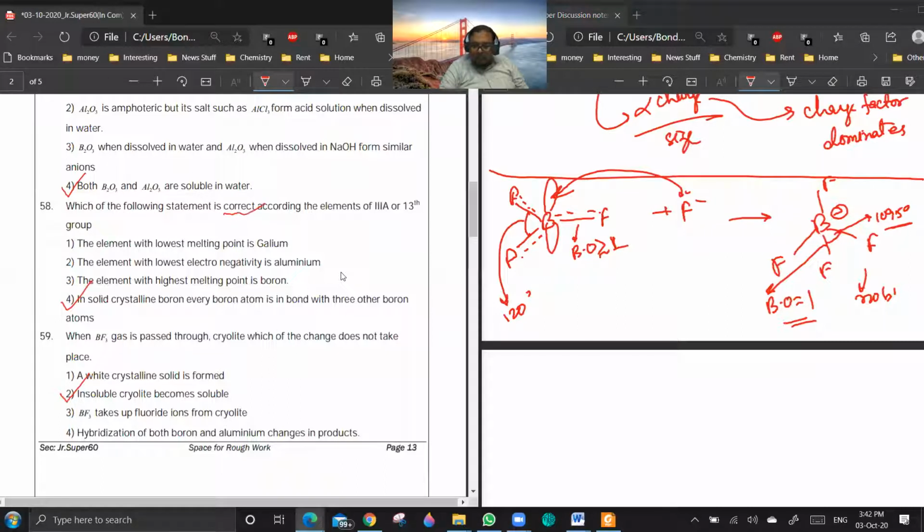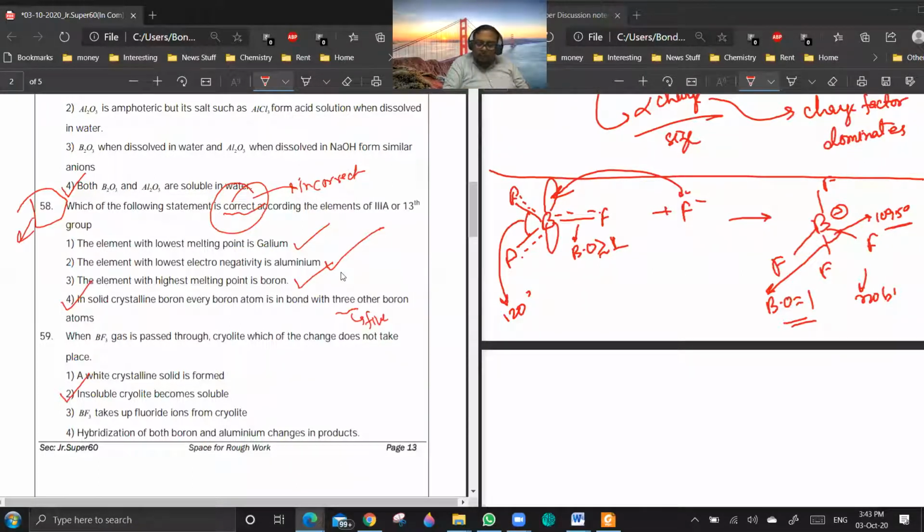Yeah, I think someone asked this question. Lowest melting point is gallium, is correct. Lowest electronegativity is aluminum, is correct. The element with highest melting point is boron, is correct. All are correct, and here it should be option 5. Actually, this is the incorrect option, so I think they were asking for incorrect. Then it would have been correct, but in this case there will be a key change.